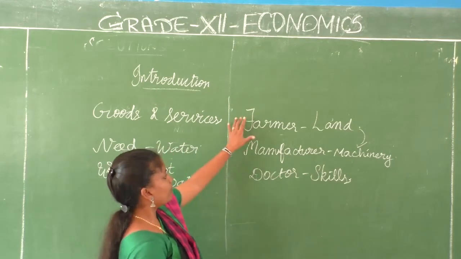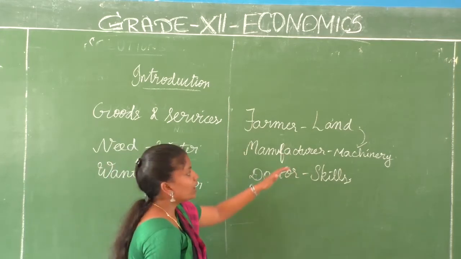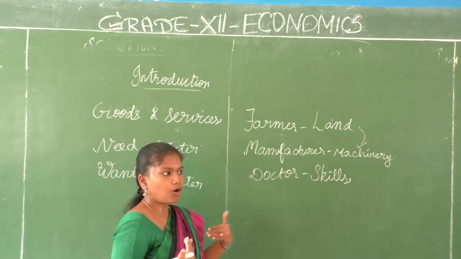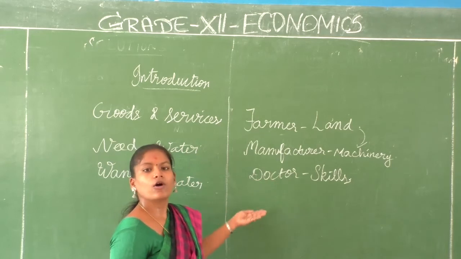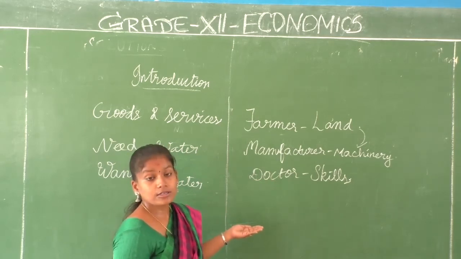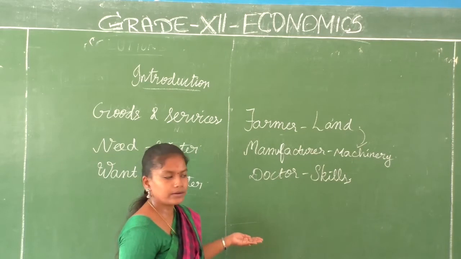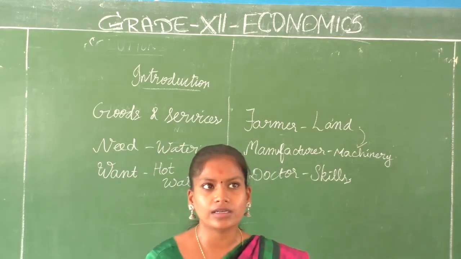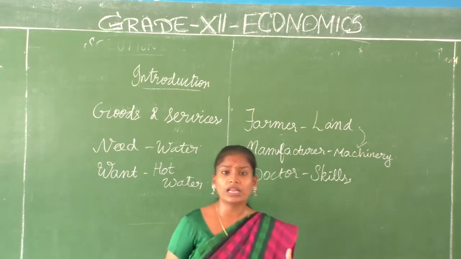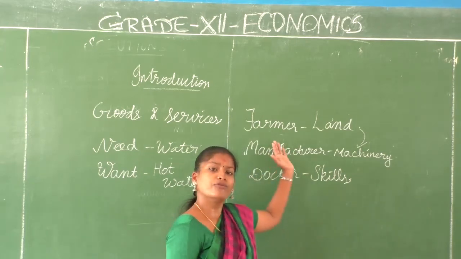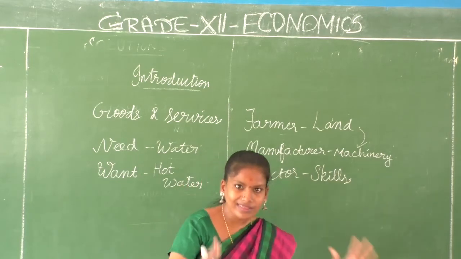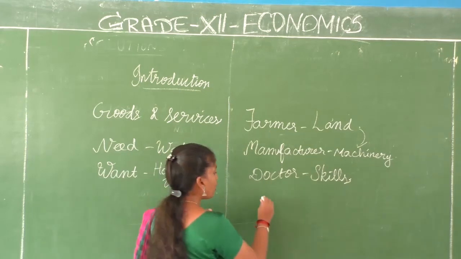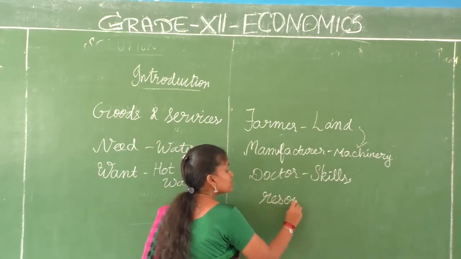Okay, the farmer helps the manufacturer or the weaver, and the weaver helps the farmer. Done? No, they need to be educated, or when they are not feeling well, they need a doctor. Right? The services provided by a doctor are required. A doctor knows what medicine he or she should give for each and everything. With that alone, can he or she live? No, he would need food, he would need clothing. So in this case, everybody has some resource. What do we call it here? We call it a resource.